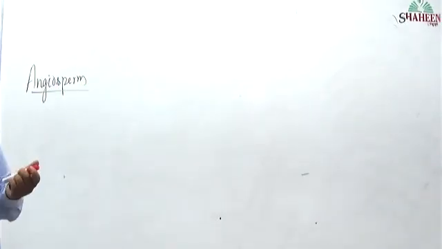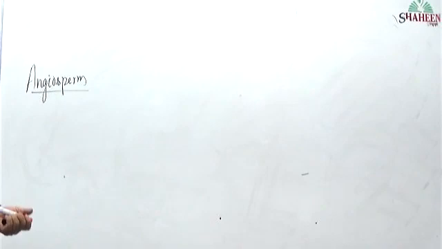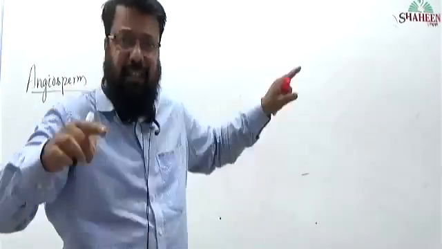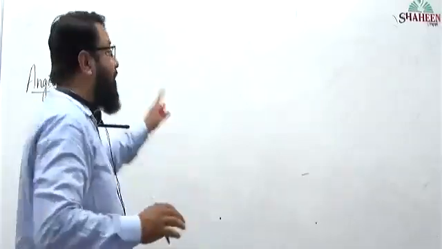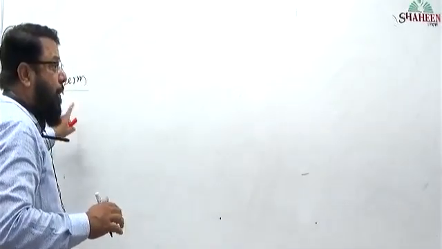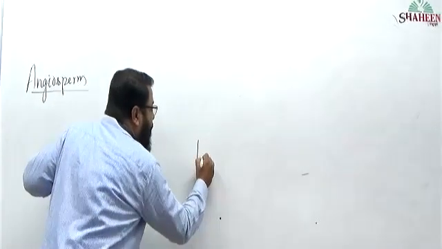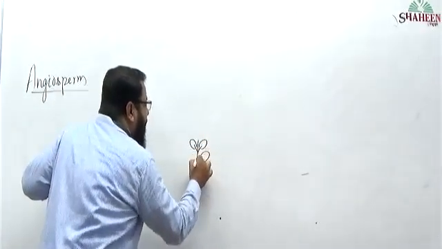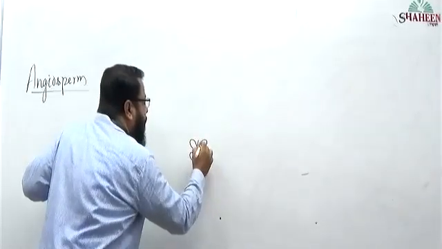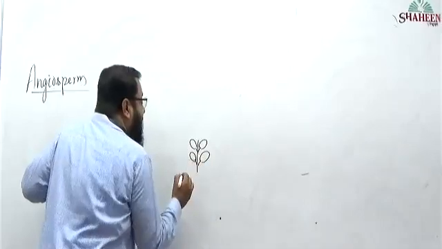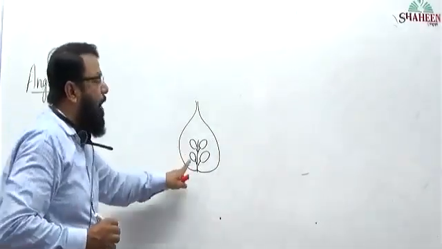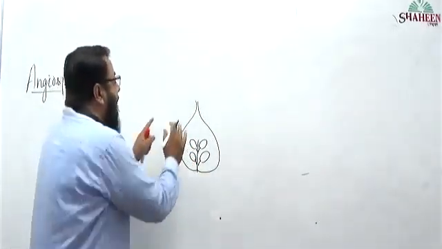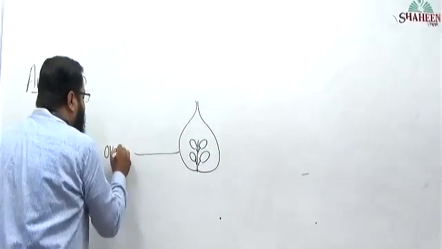In case of gymnosperm, ovules were naked. That we have just now completed. Ovules were not having any cover. Whereas in case of angiosperm, these are the ovules I am drawing. These are the ovules that are produced inside the ovary. Observe, this is one ovule, 4 ovules I have drawn, present inside the ovary.